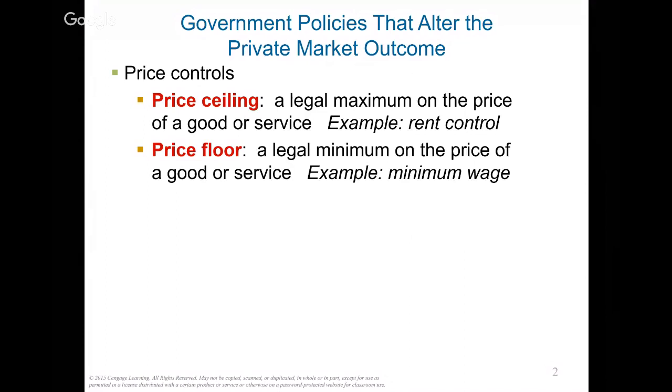A price floor is a legal minimum price on a good or service. An example for it is minimum wage. The federal minimum wage right now is $7.25. That means you can pay somebody, but it has to be at or above $7.25. So $7.25 is the absolute minimum. It's called a price floor.